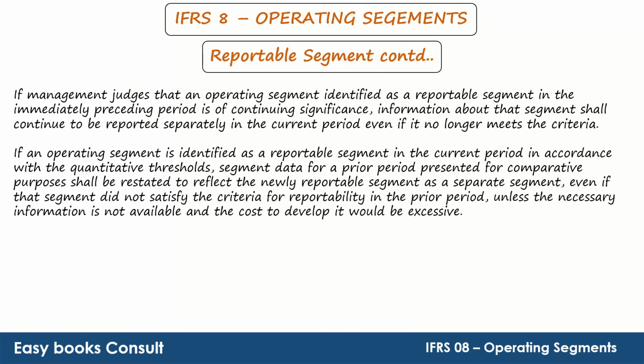If an operating segment is identified as a reportable segment in the current period in accordance with the quantitative thresholds, segment data for a prior period presented for comparative purposes shall be restated to reflect the newly reportable segment as a separate segment, even if the segment did not satisfy the criteria for reportability in the prior period, unless the necessary information is not available and the cost to develop it would be expensive.